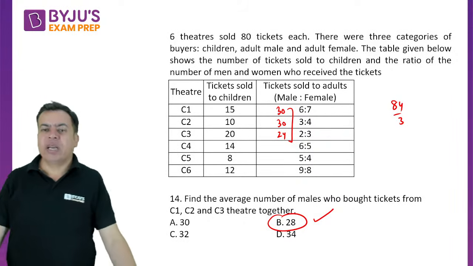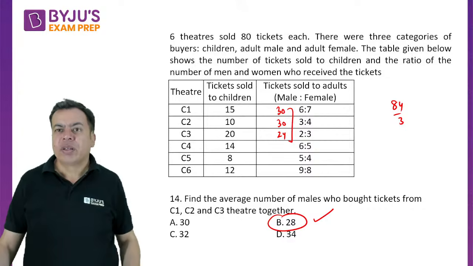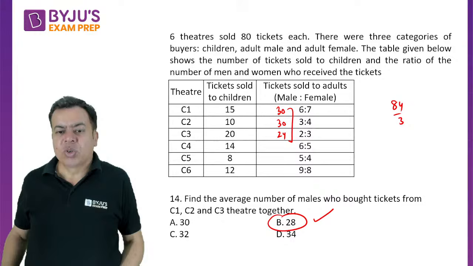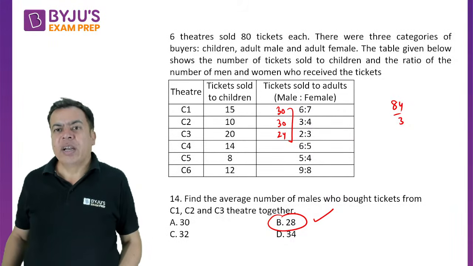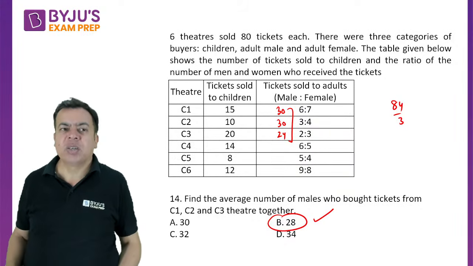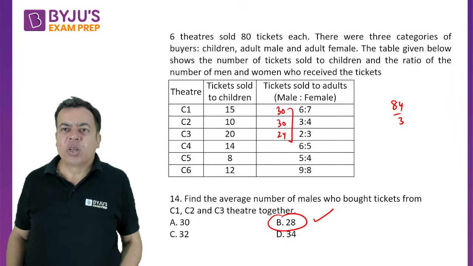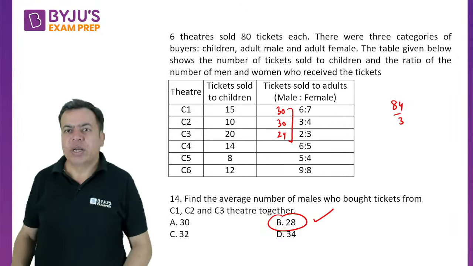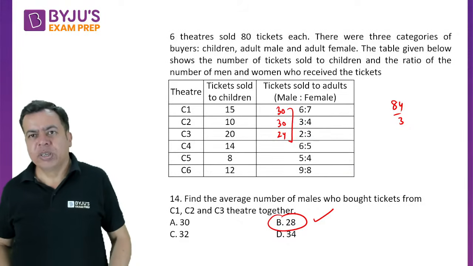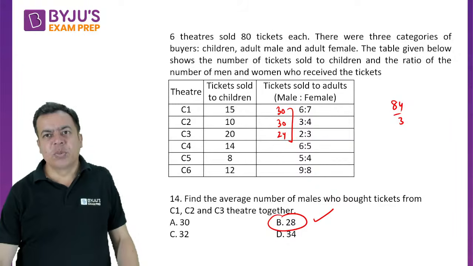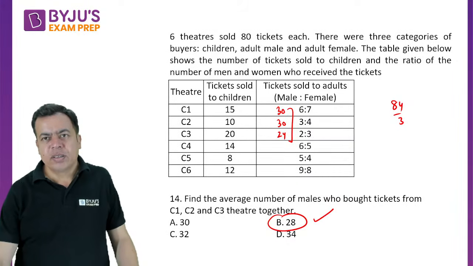Yes, 84 is the total, and 84 by 3 is going to be 28. Yes, Khushi, Muskan, great, correct. Okay, let's move to the next one. Yes, Malik, 28 is correct.